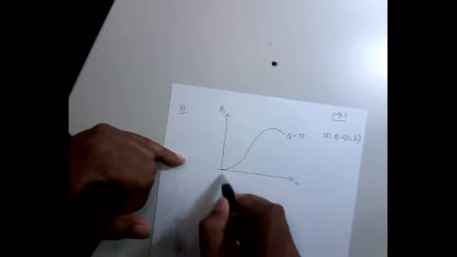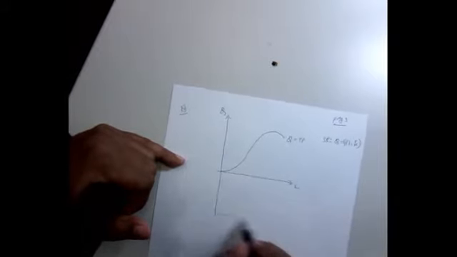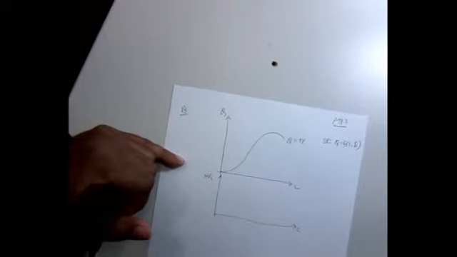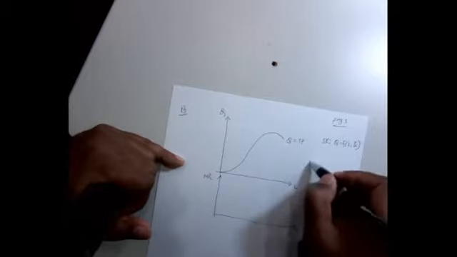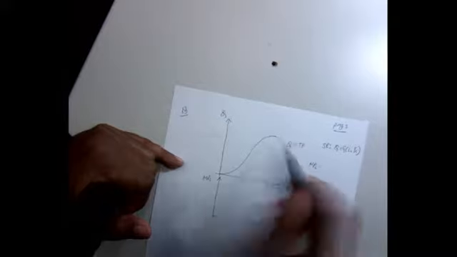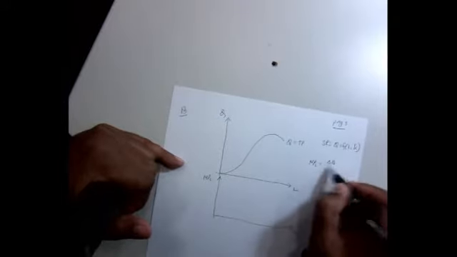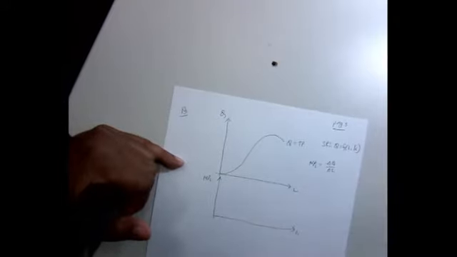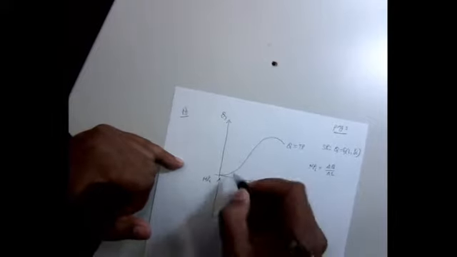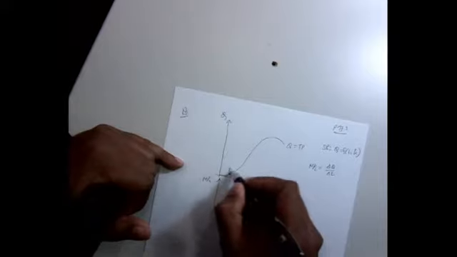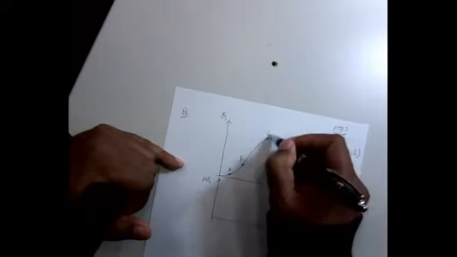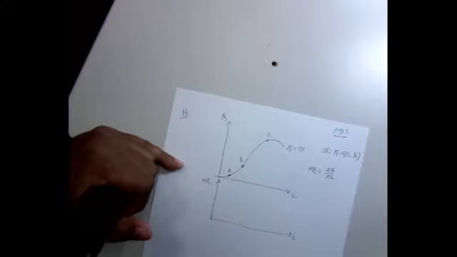Now look at this. I want to know what happens to my marginal product. So L, and here I'm showing the marginal product of L, right? Remember, marginal product of L is nothing but the slope of the total product curve. Go back to your week 1, and it is defined as change in Q over change in L, which we just defined before with an example. Clear? Now suppose I'm operating here at point A, then point B, and then point C. Let's see what happens to the marginal product of labor.